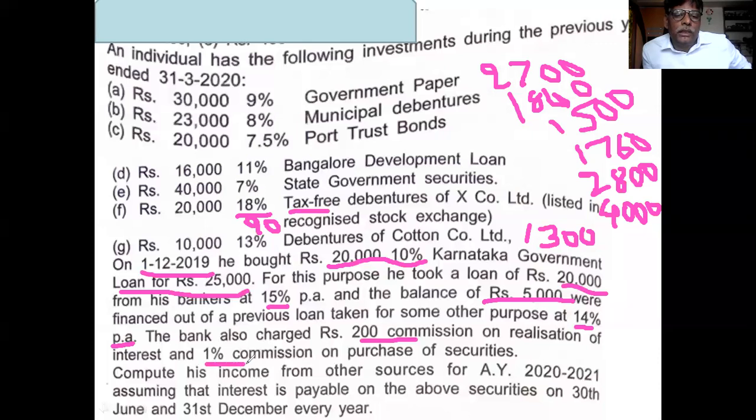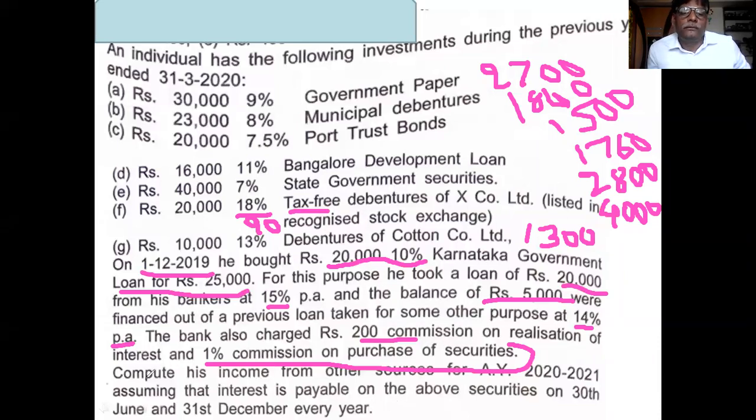And 1% commission on purchase of security is not allowed, as it is not related to income. So interest is allowable, collection charge is allowable, but commission on purchase is not allowable. Remember this.